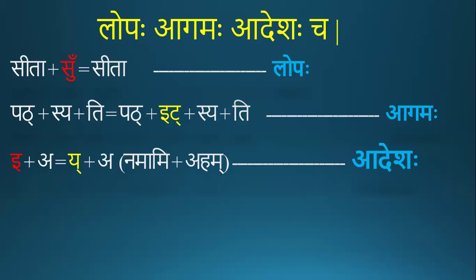In the previous class, we learned what a lopa, an agama or adesha is. Lopa is non-appearance of a letter or group of letters. Agama is appearance of a new letter or group of letters. So in this case, but syati has appeared. It was not present before, so this is called agama. Adesha is substitution or replacement of a letter or group of letters by some other letter or group of letters. This is adesha.